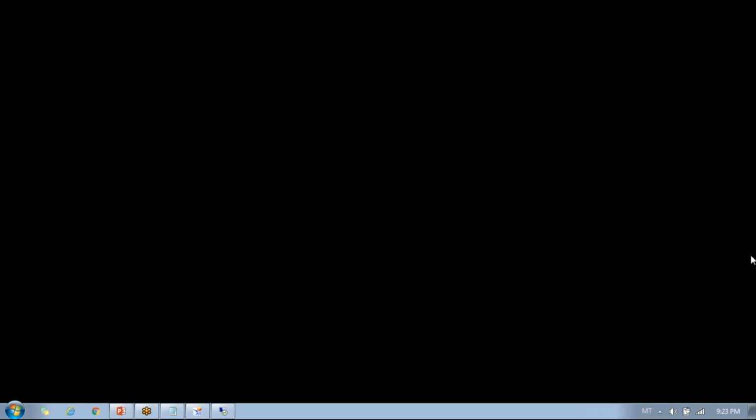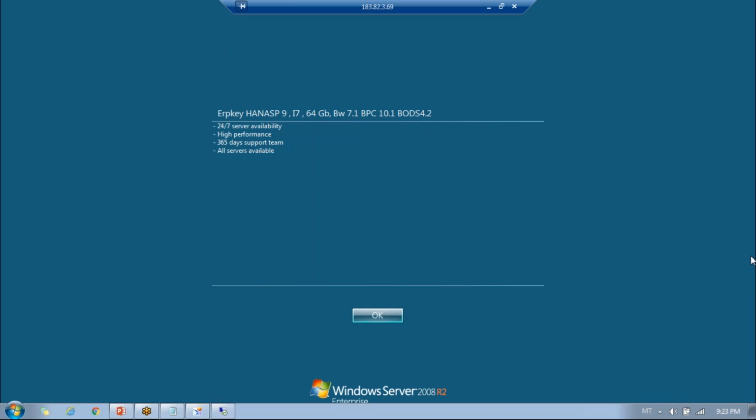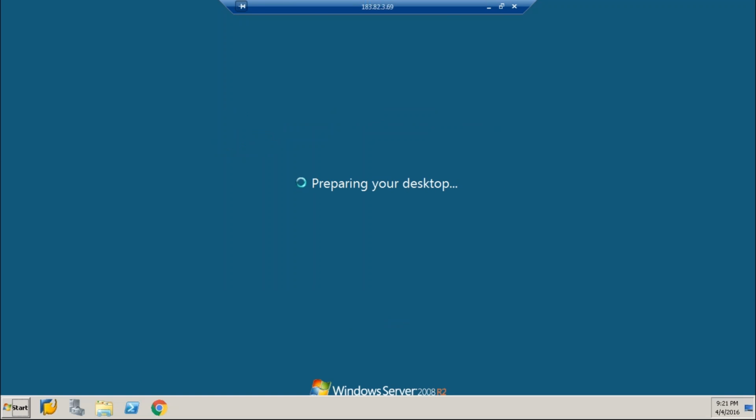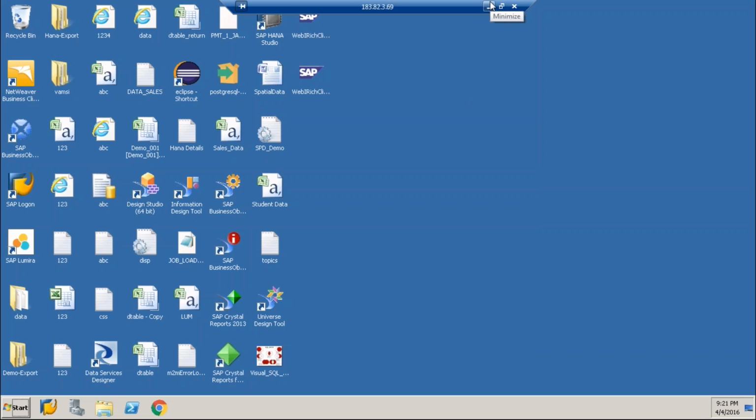If you know UI5, it will help you in creating new components if you are working with the SDK and all. But to create simple applications and simple dashboards, that is not required.